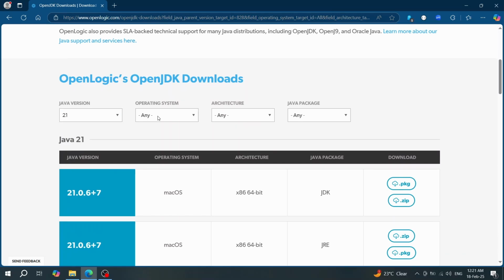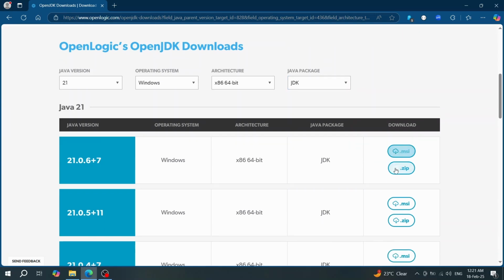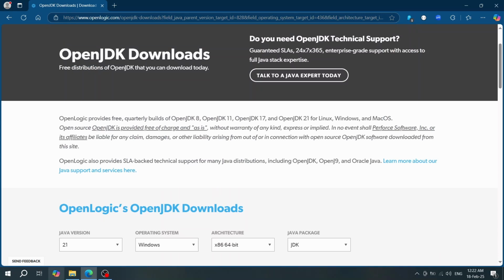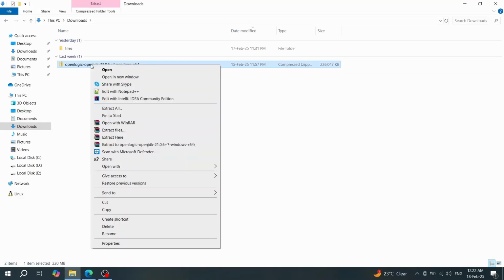You can select the Java version, which version you want to download, and then the operating system. You can select macOS or Windows or Linux, and then the architecture you need to select, like 32-bit or 64-bit, JDK or JRE. I'm selecting JDK, and then you can click on this .zip file. If you click on it, it will download. Just click on it, save. I have already downloaded. And just unzip it,